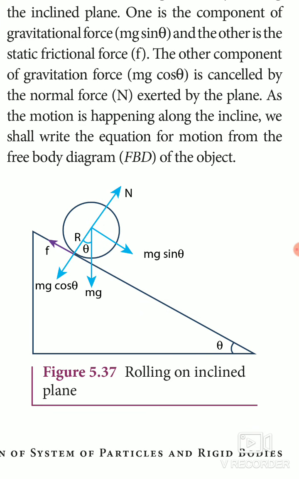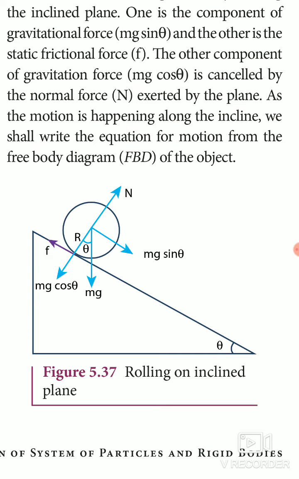One is the component of the gravitational force: mg is resolved into two components, mg sin theta and mg cos theta. The mg cos theta component is equal and opposite to the upward normal force N, but mg sin theta is directed downward.